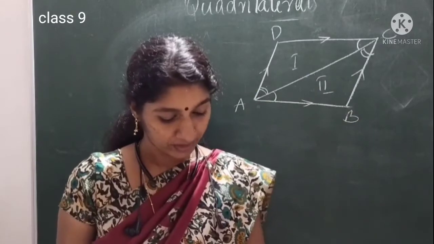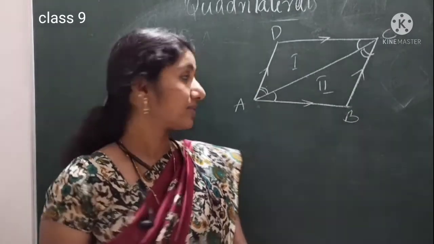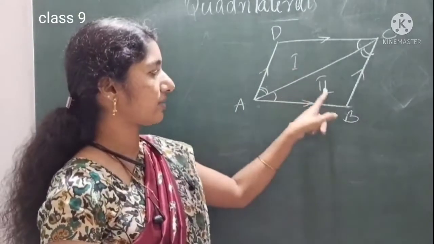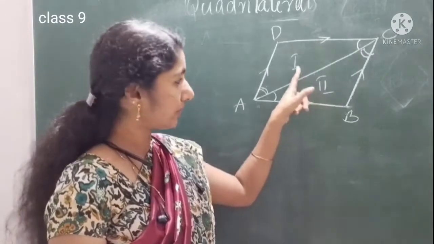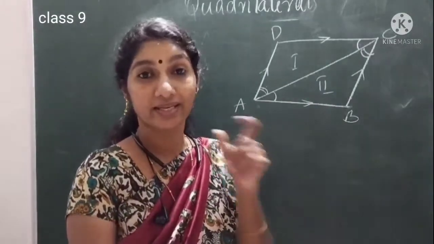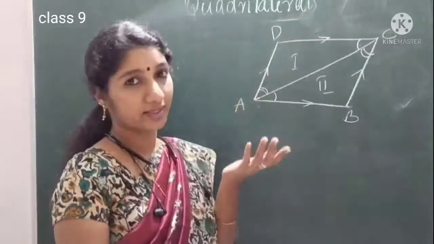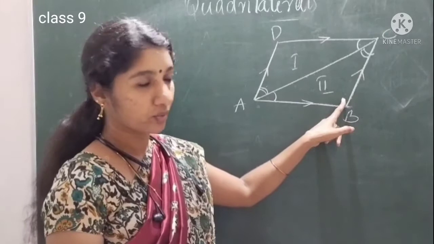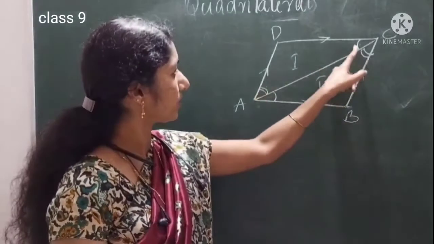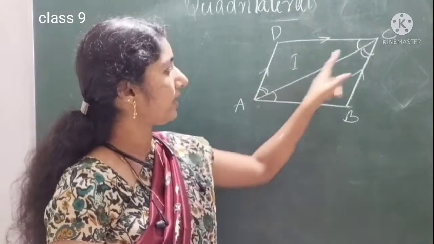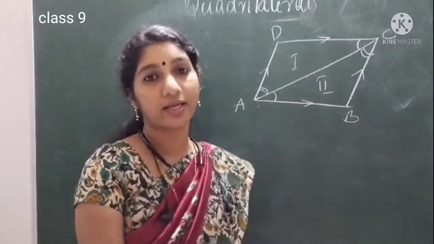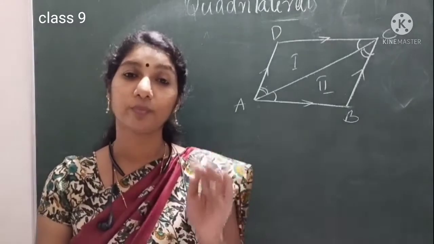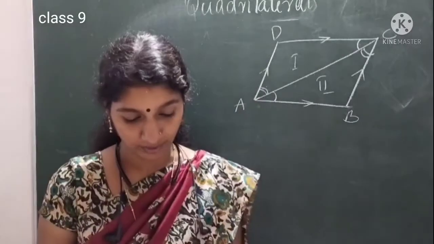It's the converse only. Then the fourth one, same way, we applied congruence criteria. We proved triangle 1 and 2 are congruent, and from there we found by CPCT, corresponding parts of congruent triangles, opposite sides are equal. Same way opposite angles also equal. Angle D and angle B are equal. When you are adding, angle A and angle C also will be equal. That means opposite angles are equal. Now we studied the fourth property, that opposite angles are equal in a parallelogram.